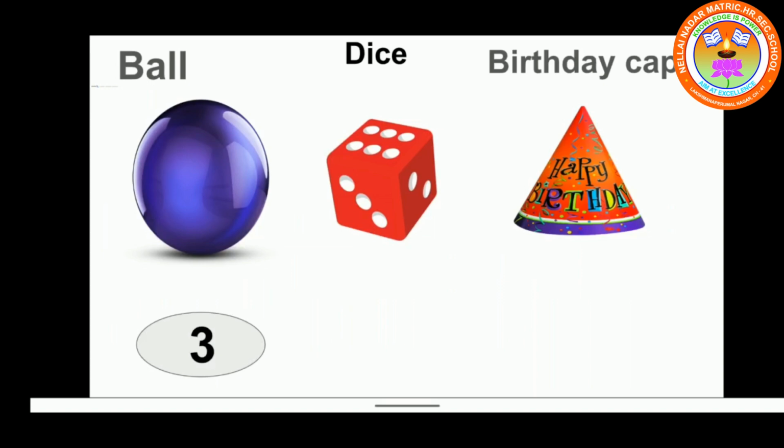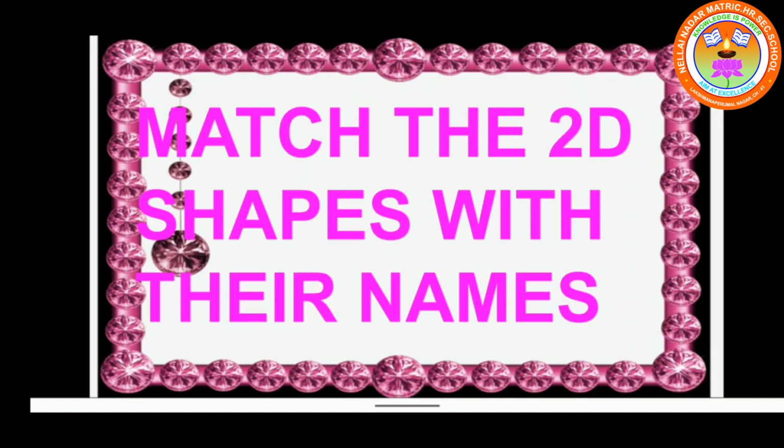Second object is dice. Dice is the example for cube. For cube we have to mention the number 1. Very good. Birthday cap. So this is the shape of cone. Which number you have to mention here? The number 2. Very good. Did you enjoy this activity children? Yes.